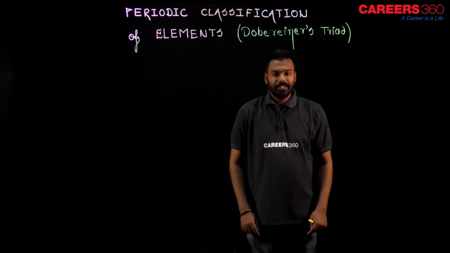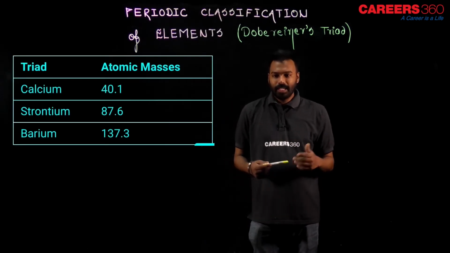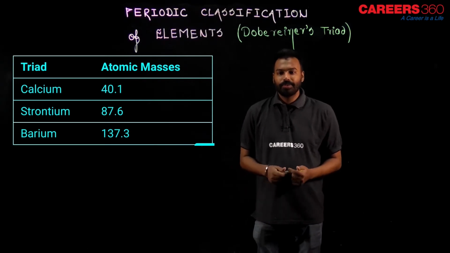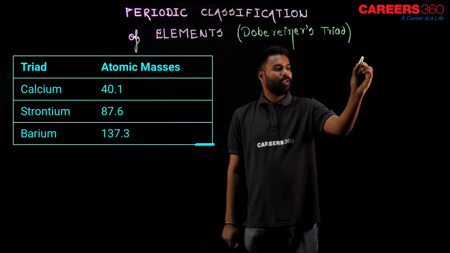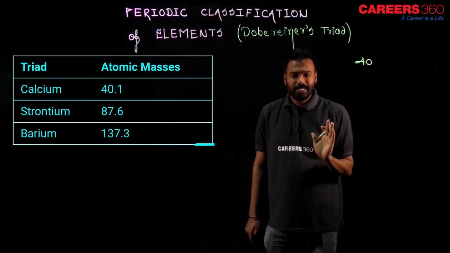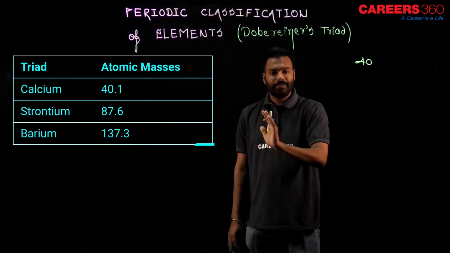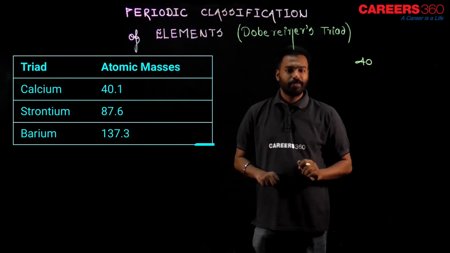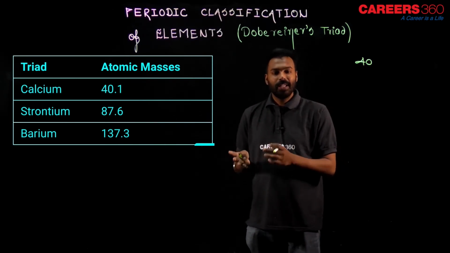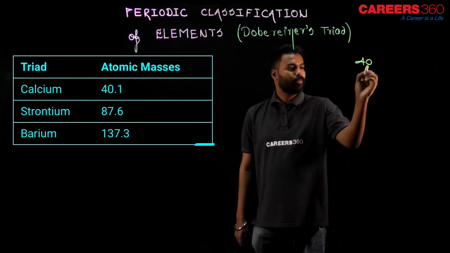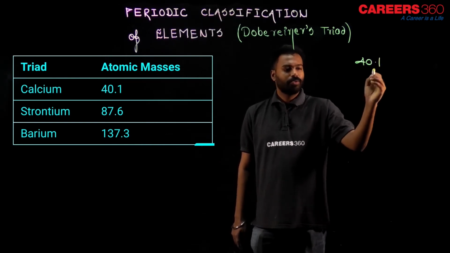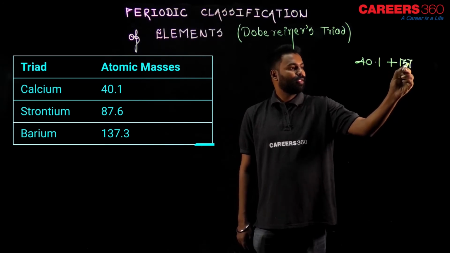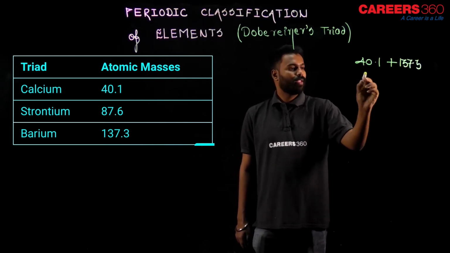Let us take another example now. See, this time I have calcium, strontium and barium in my triad. Calcium has atomic mass 40.1. See, it is very simple, just take the first one and last one and average them. That average must be equal to the middle one, 87.6. If it is not exactly equal, nearly equal. So, 40.1 is almost 40 only, and the last one is 137.3.